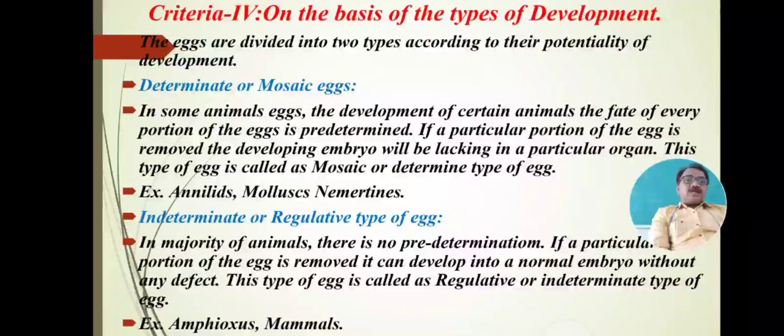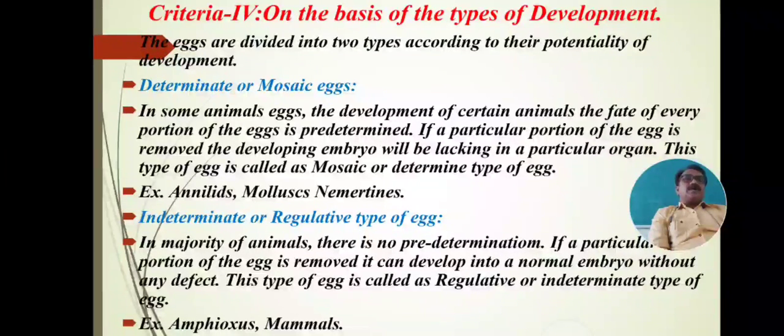When the union of male gamete and female gamete takes place, and any part of the embryo or egg is removed, that part will not be developed or formed in the future embryo.